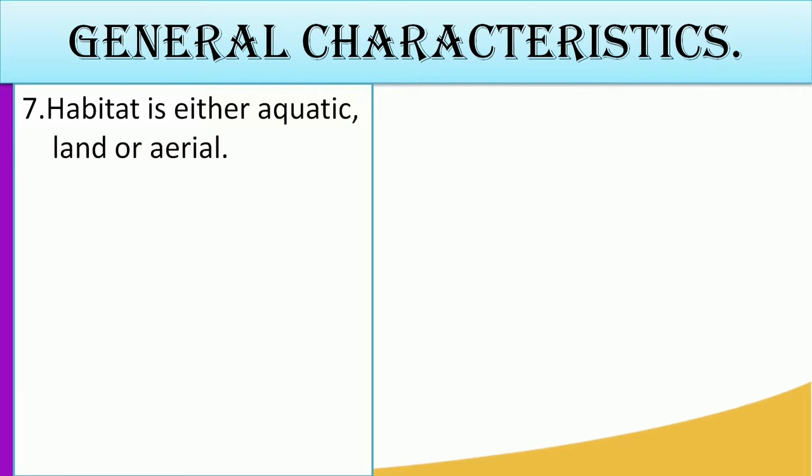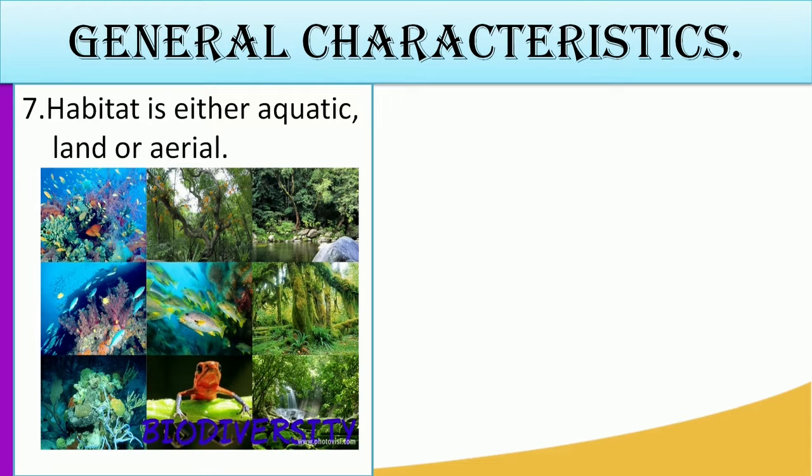Still looking at the general characteristics of animals, in terms of their habitat, they occupy so many habitats. Some of them are aquatic, for example, the animals which are found in the seas, the fish, the dolphins, the whales. Some of them live on land, like the humans, the chimpanzees, the monkeys.